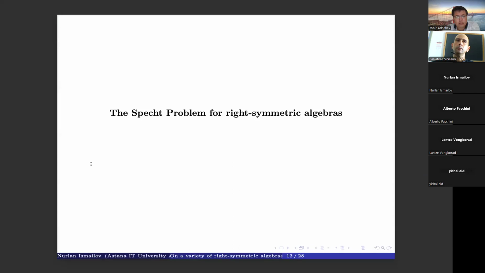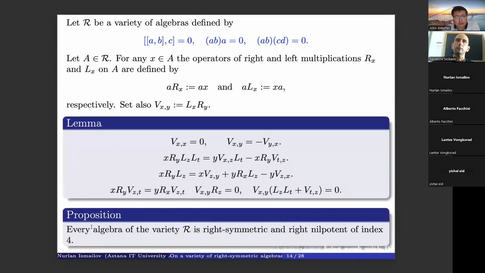Okay, now we consider the Specht problem for right-symmetric algebras. Now we consider here a variety, which I denote by R, which is defined by these three identities. So here the commutator, (a,b,c), and (a,b,a) are equal to 0, and the Lie-admissible identity. This is the variety defined by these three identities.